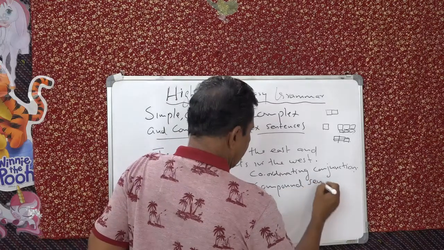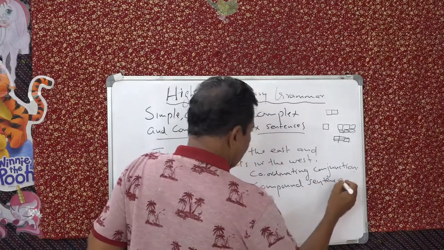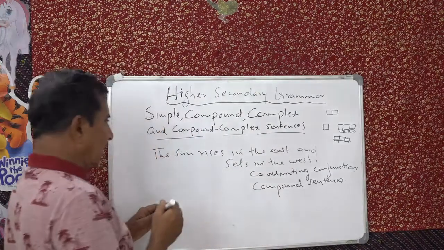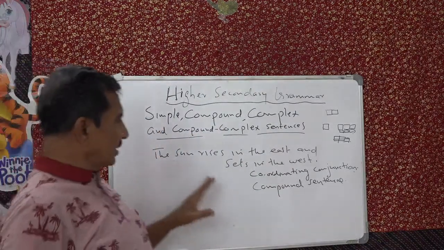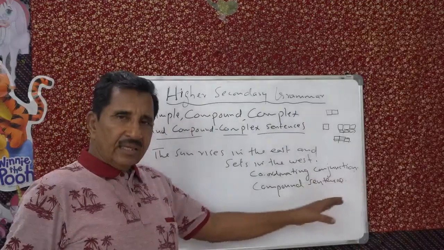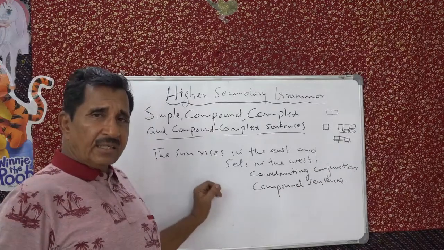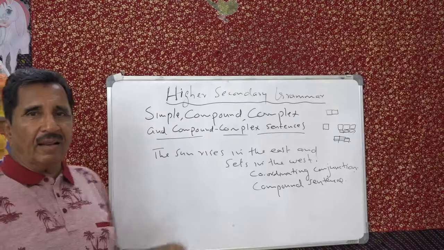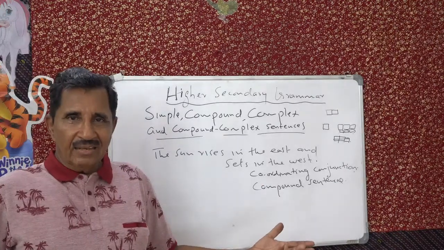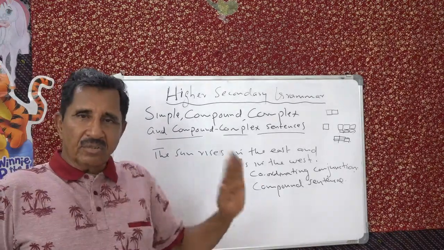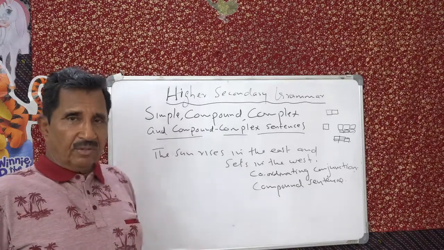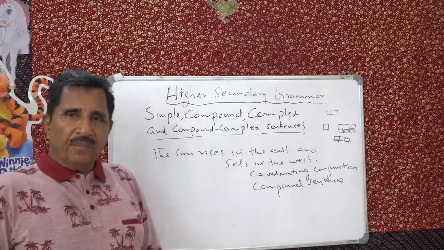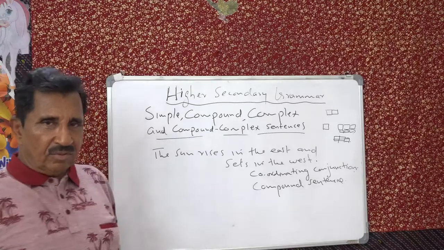You can go on making this: the sun rises in the east and sets in the west, and next day the sun rises again in the east and sets in the west, and like that. But all the sentences should be of equal importance, or what we call only main clauses.